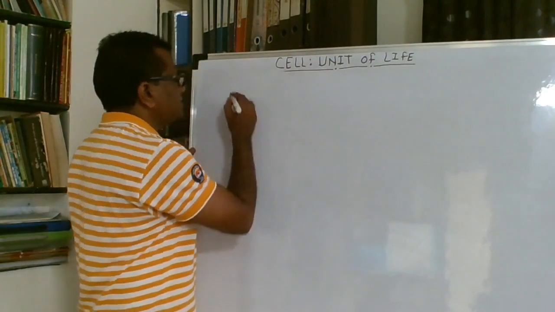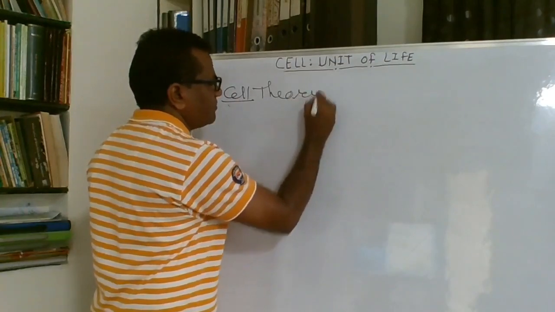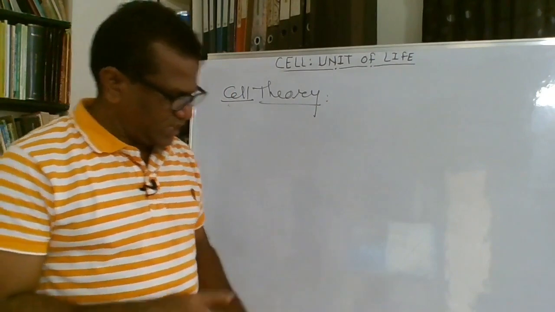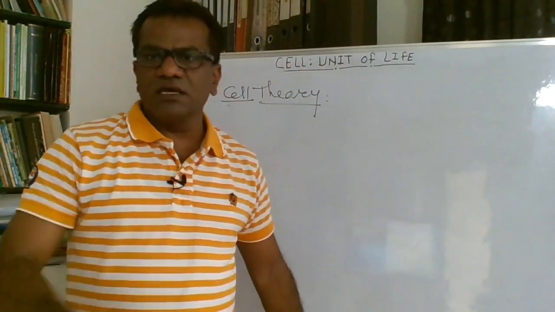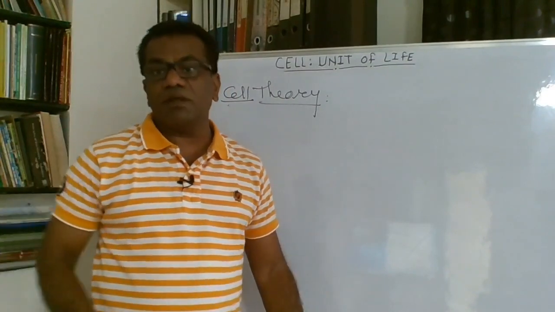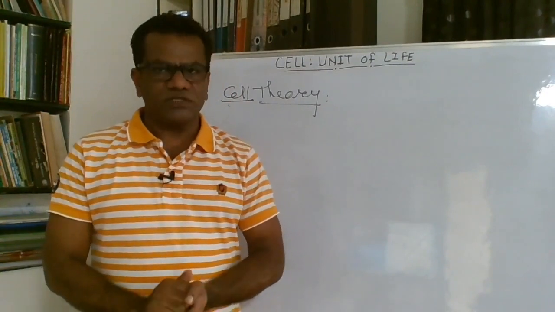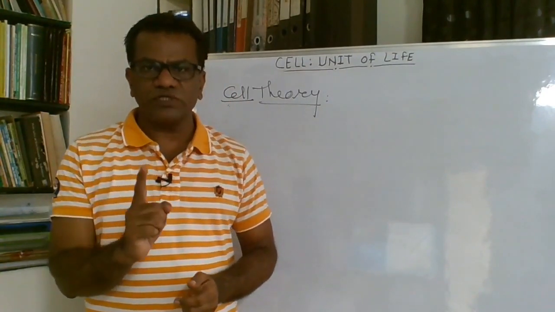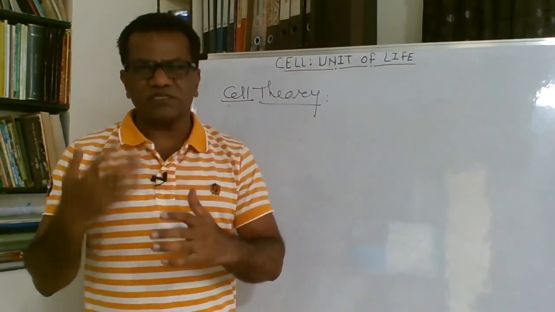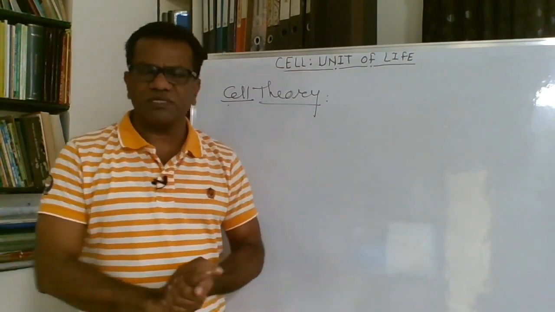Let's discuss the cell theory, the most important part of the cell. Now, cell theory has a good history. Schleiden and Schwann. Schleiden, a German botanist, studied plant cells in 1838. Schwann, a British zoologist from a different country, studied animal cells. Both studied the nucleus, the central part, and a few other aspects of the cells.